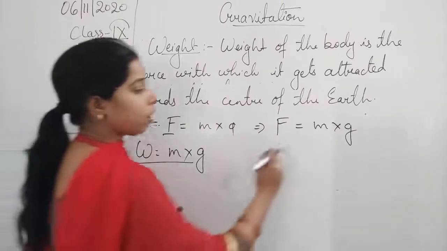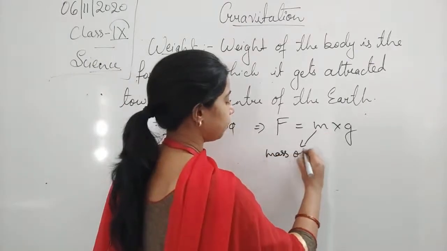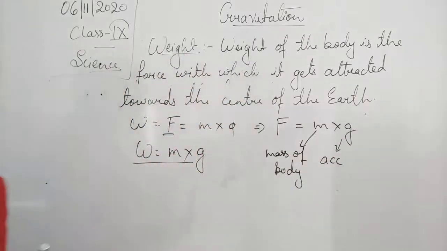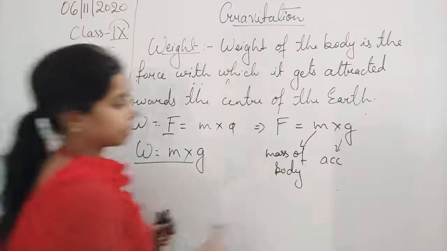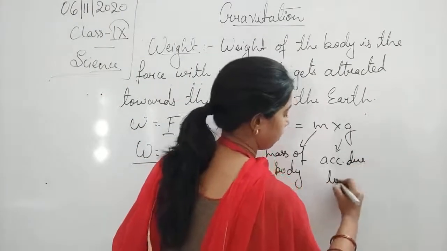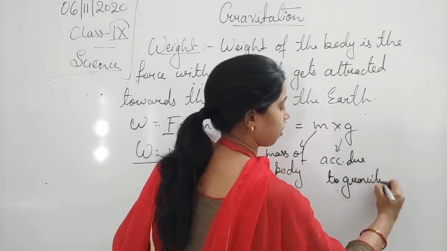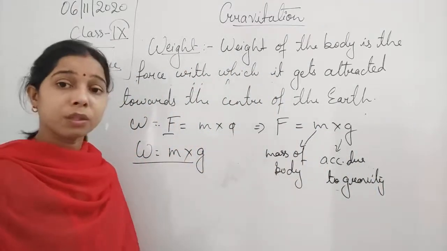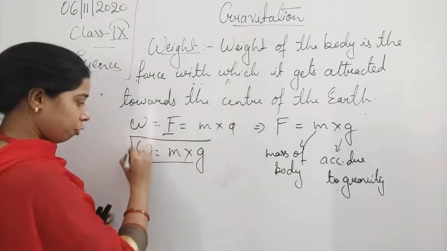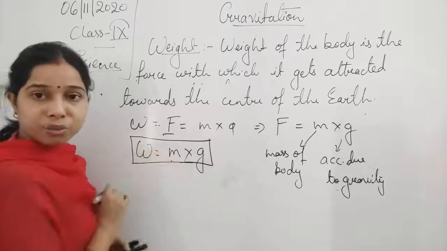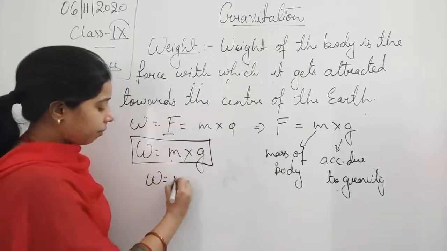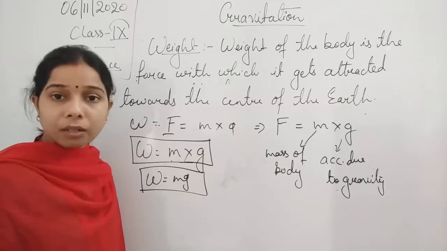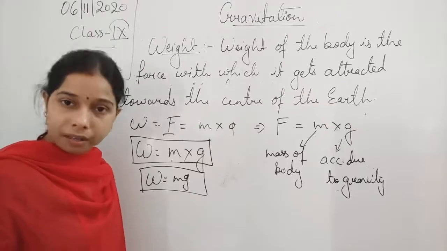M is the mass of the body. G, you know, is the acceleration due to gravity. Now, you see, students, this is the formula of the weight, m into g, mass into gravity, or mg. That is the formula of the weight. So the weight of the body is equal to the product of the mass and the acceleration due to gravity.